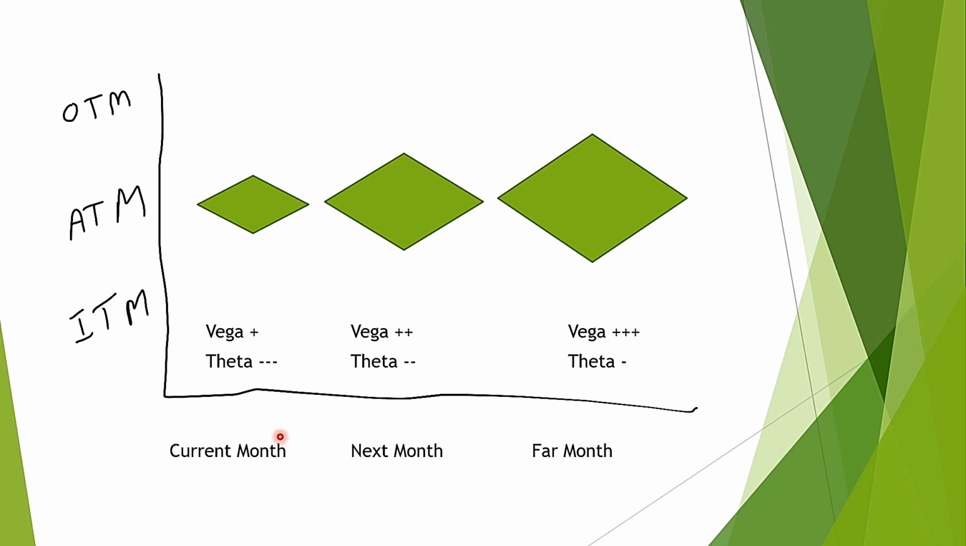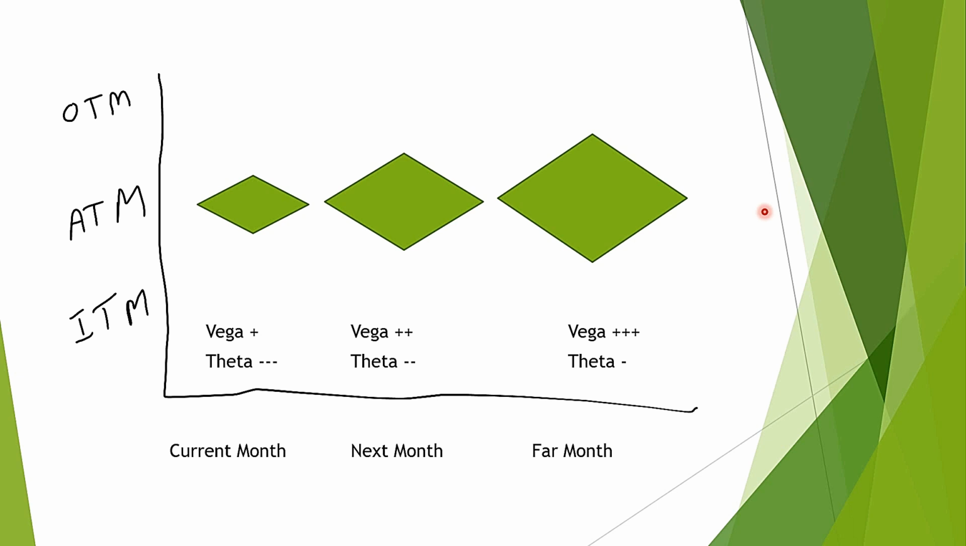So for current month, Vega effect is small. For next month, Vega effect is more than current month, and highest Vega effect is seen in far month. Whereas theta effect is highest for current month, theta effect is intermediate for next month, and theta effect is least for far month. Theta helps option seller and is enemy of option buyer.